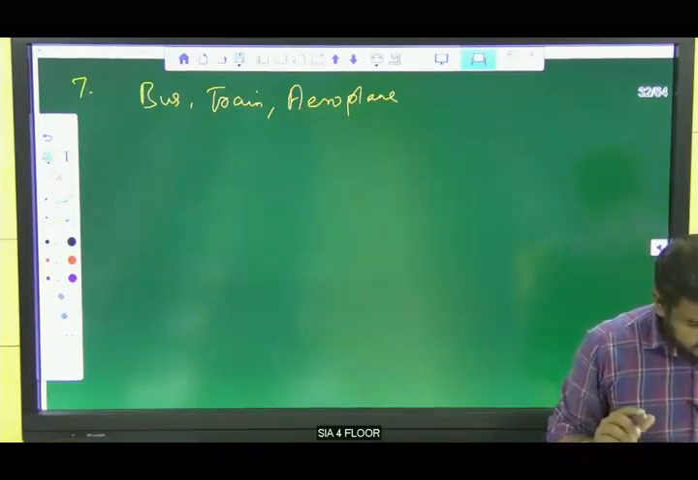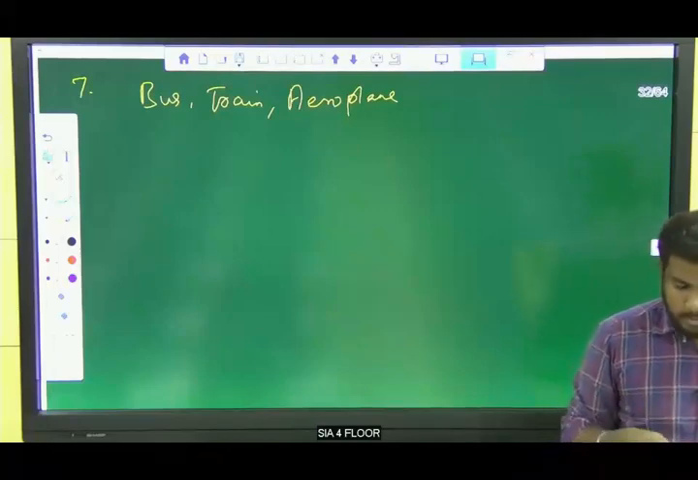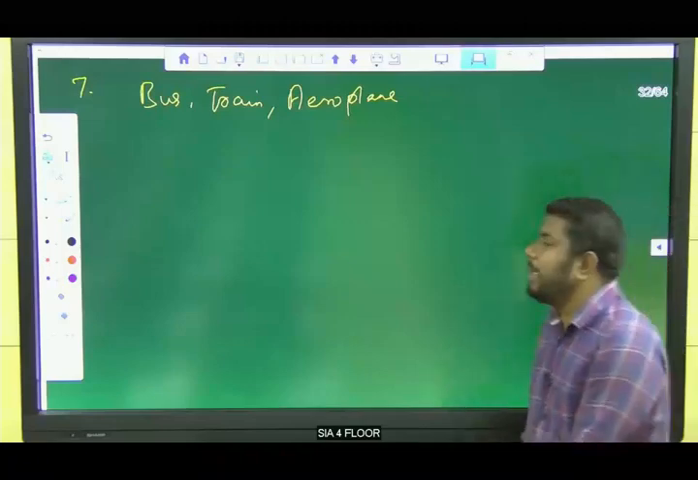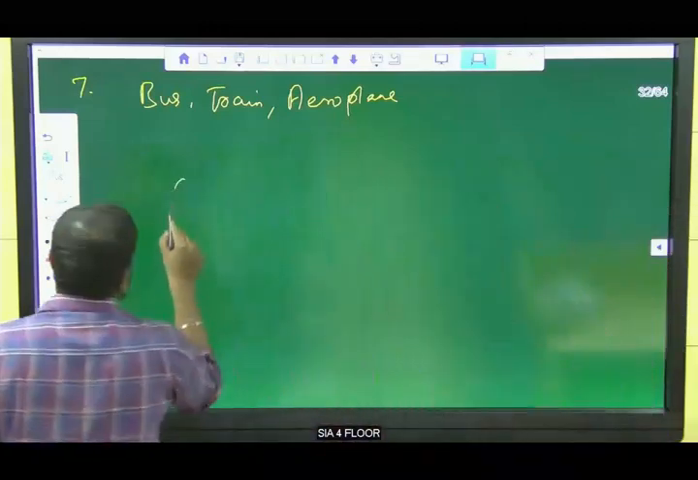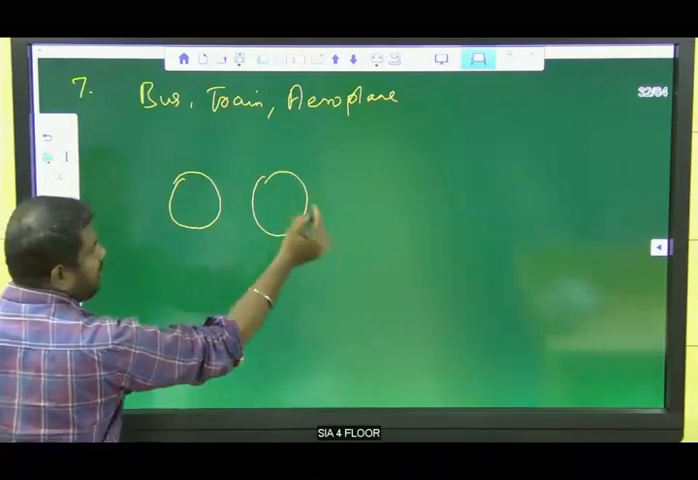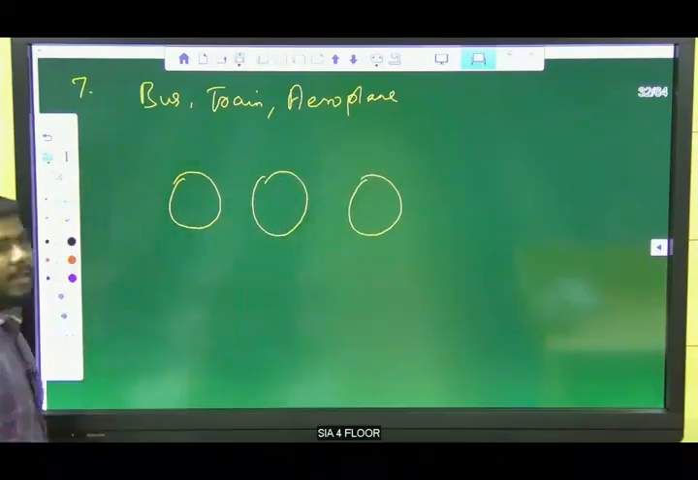Varshini, what happened to you? The answer is not option D. Yes, very good guys. Option A is the answer. Yes, bus. There is no connection between bus and train. There is no connection between bus, train, aeroplane.